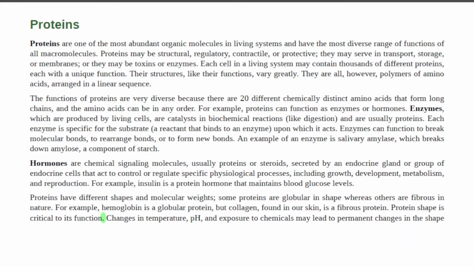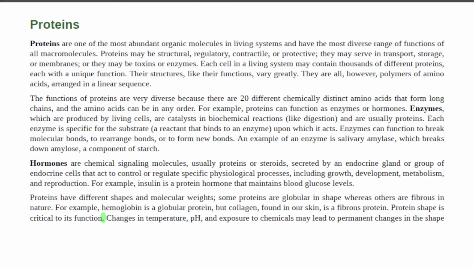Proteins are one of the most abundant organic molecules in living systems and have the most diverse range of functions of all macromolecules. Proteins may be structural, regulatory, contractile, or protective. They may serve in transport, storage, or membranes, or they may be toxins or enzymes. Each cell in a living system may contain thousands of different proteins, each with a unique function. Their structures, like their functions, vary greatly.